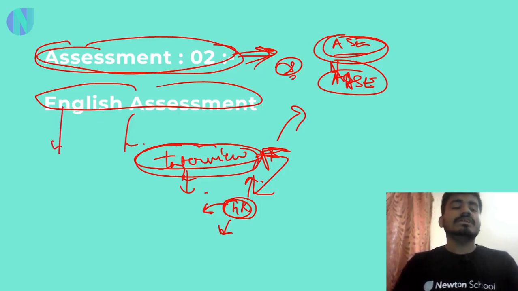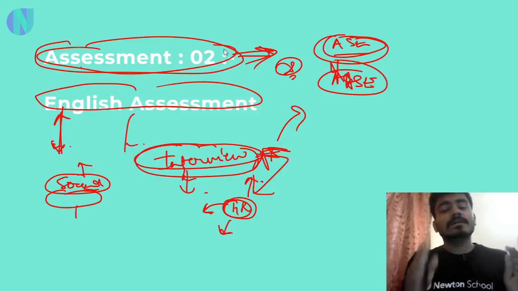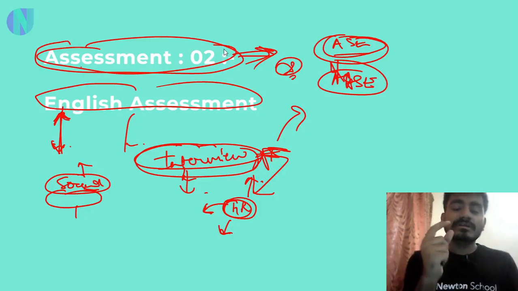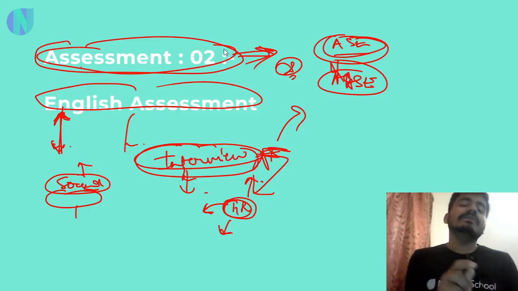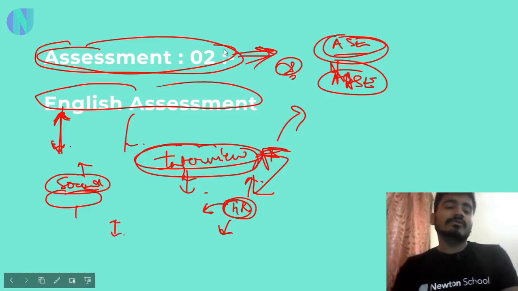Plus one general piece of information about the English assessment round is that there may be some problems with your system compatibility. When you check your system compatibility, some sound issues may come up. To tackle them, sit in a quiet place. Nobody should be around you, just try to do that. Because in the English assessment round you need to hear computer generated statements very carefully to repronounce them. So just give your English assessment in a very quiet place. So this was a tip for you, and if you have any doubt you can ask me in the comment section.